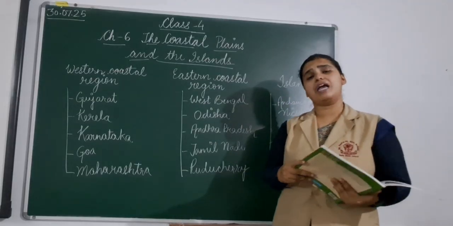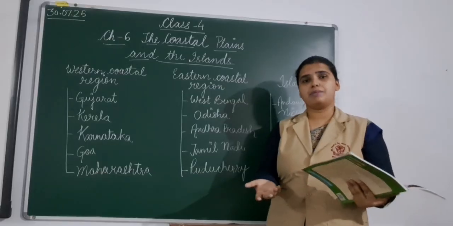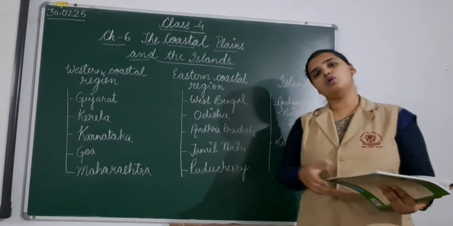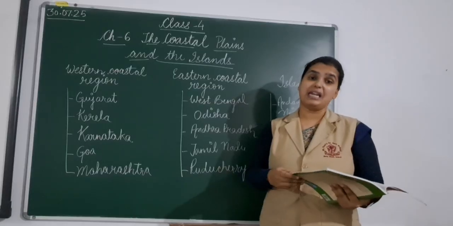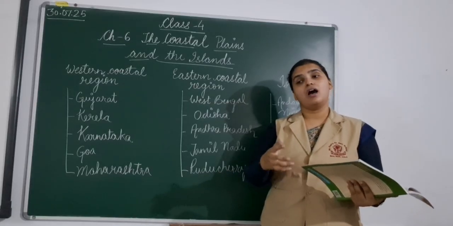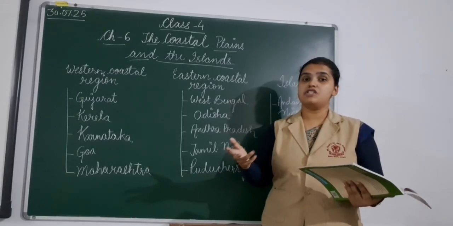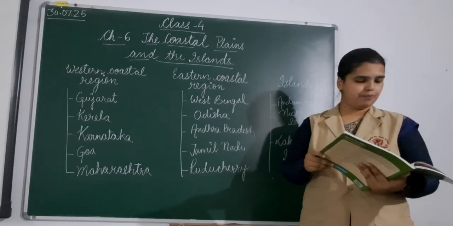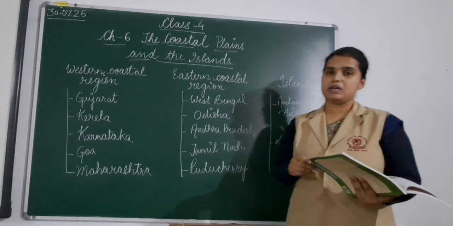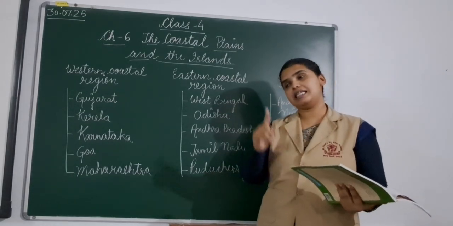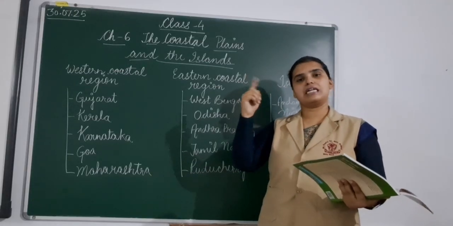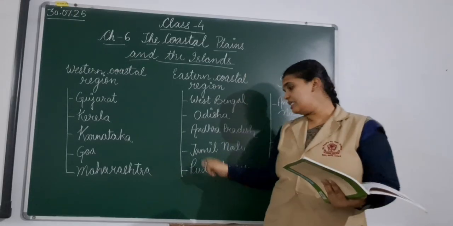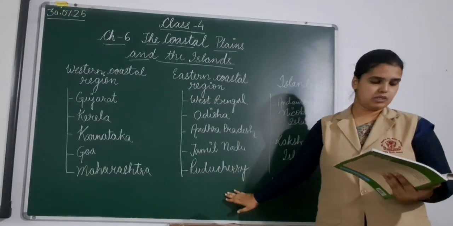It was ruled by French for many years. It's similar to that India was ruled by the Britishers. Similarly, Puducherry was ruled by French for many years, and that is why you can see French culture is very prominent in this area. It lies on the Coromandel coast. We have already studied that eastern coastal region is divided into two parts, that is the northern Sarkars and the Coromandel coast. This lies on the Coromandel coast.